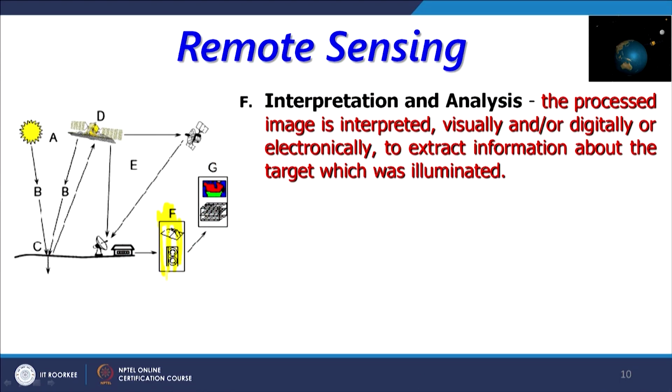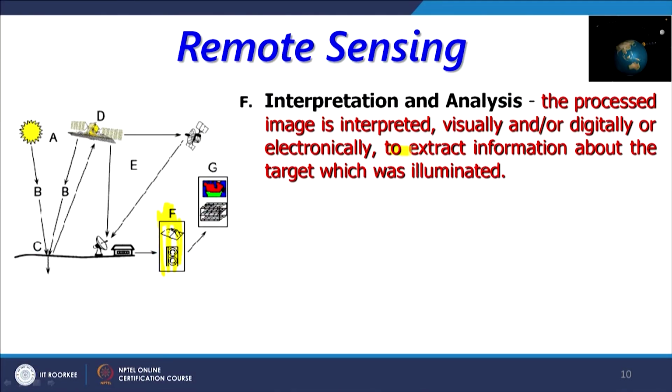And then interpretation can be done visually, or digitally based on software, or maybe more recent tools like neural networks and classification based on fuzzy logic and other things. And then the ultimate purpose is to extract information about the earth objects from these images for different applications.